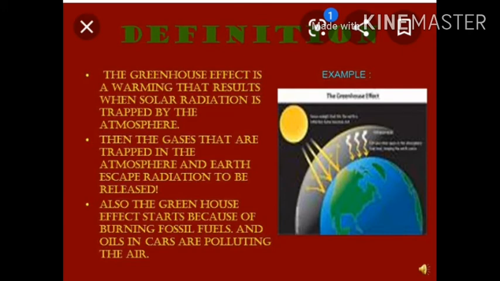It means some energy is absorbed in between in the atmosphere, and this is known as the greenhouse effect. So the earth's atmosphere traps some of the solar energy coming from the sun and prevents the earth from becoming too cold at night.